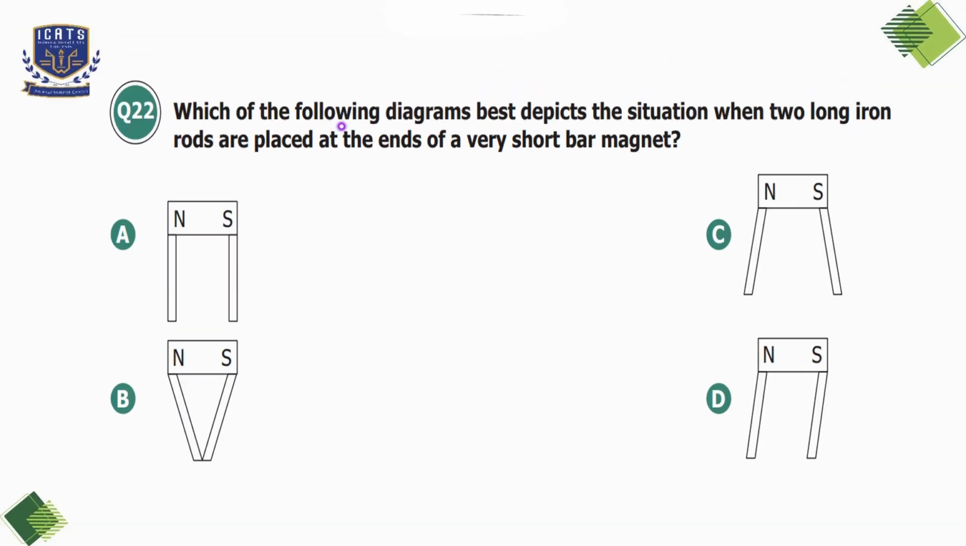Question number 22, which of the following diagrams best depicts the situation when two long iron rods are placed at the ends of a very short bar magnet? So when we place two iron rods at the ends of a small bar magnet, the magnet makes the rods act like small magnets too. The ends of the rods near the magnet get opposite charges and attract each other. This means the rods will lean inward towards each other. So the diagram that shows this correctly is option B.